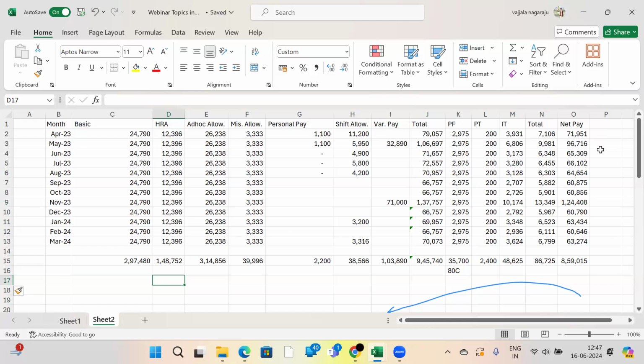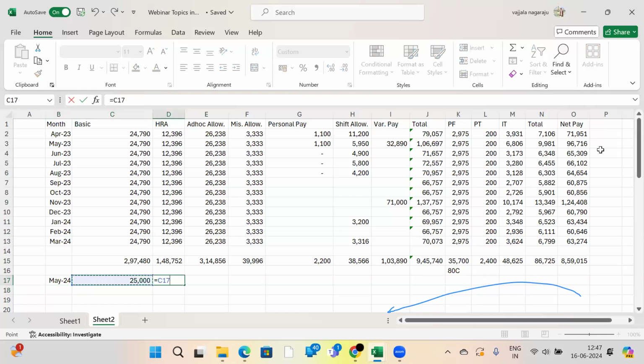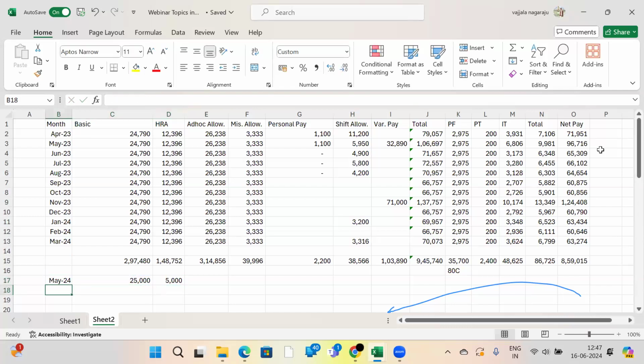I understood your question, madam. Suppose, in May 2024, based on your pay slip, your basic pay is 25,000, and you are getting some 20% DA on this basic pay. In June 2024, your basic pay is 25,000 only, but your DA has increased from 20% to 25%.